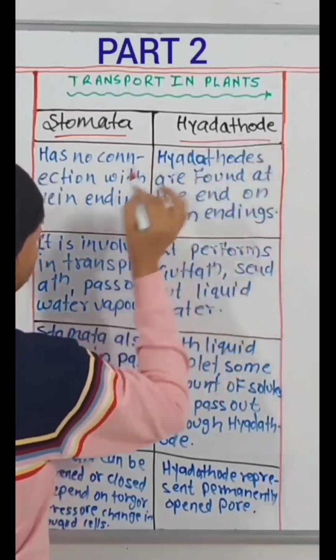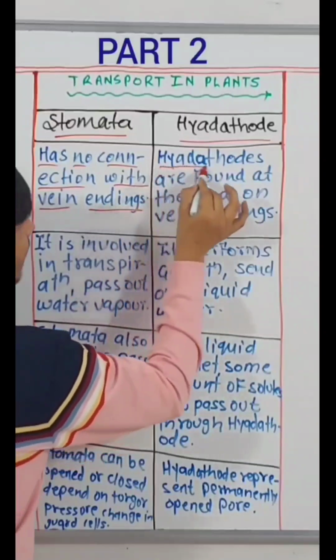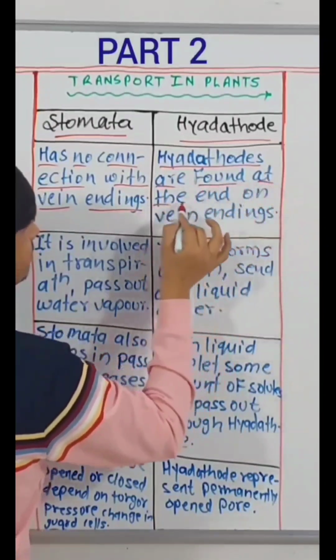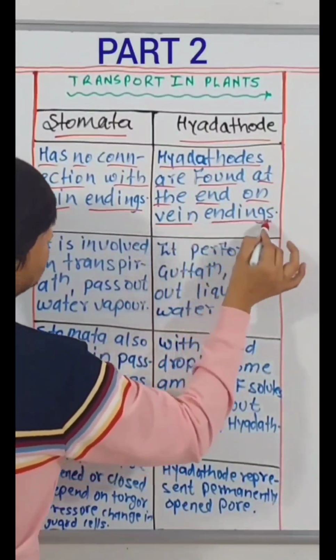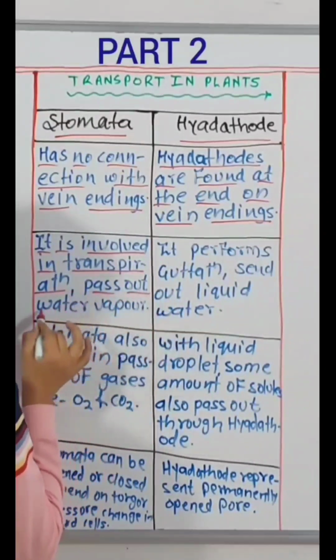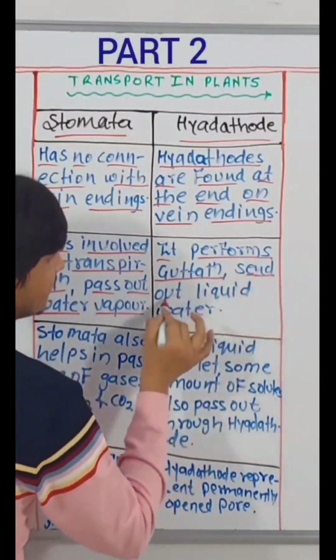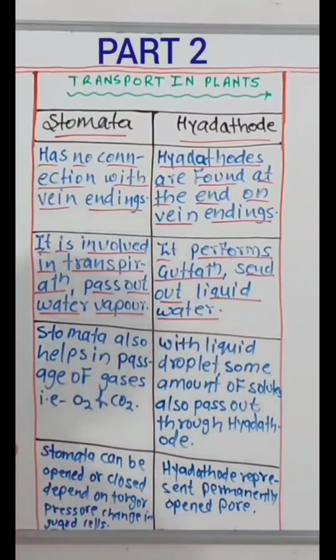Stomata have no connection with vein endings. Hydathodes are found at the end of vein endings. It is involved in transpiration, pass out water vapor. It performs guttation, send out liquid water.